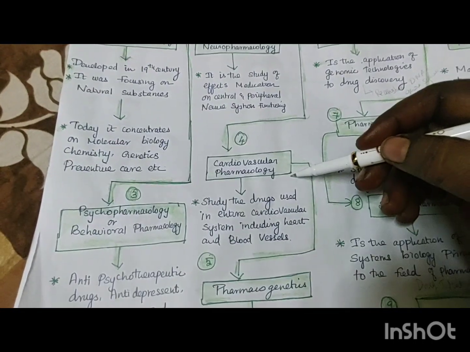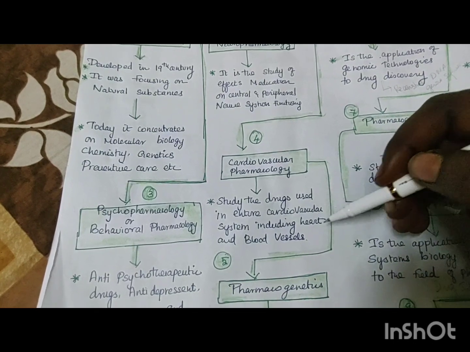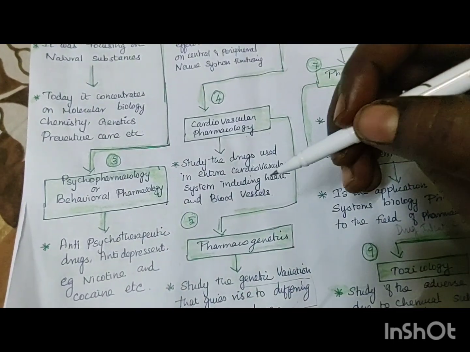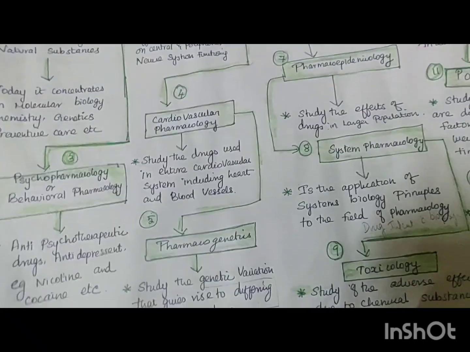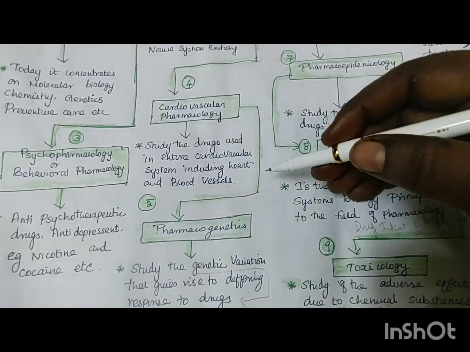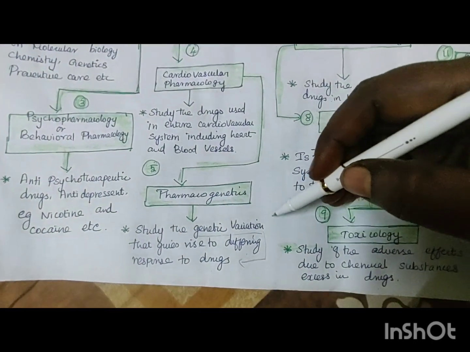Next, cardiovascular pharmacology. This is the study of drugs acting on the entire cardiovascular system, including the heart and blood vessels, and how the drugs act upon them. For example, atorvastatin: how these drugs work, and what side effects happen. And then pharmacogenetics.